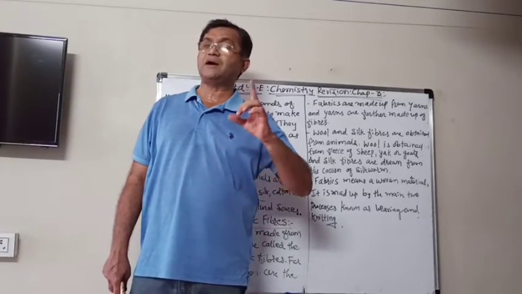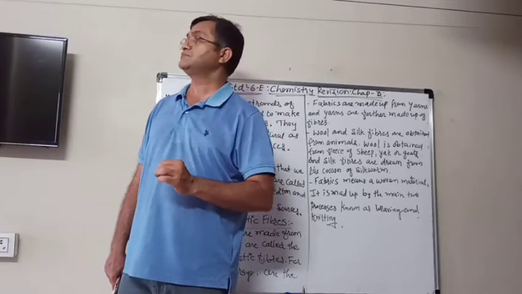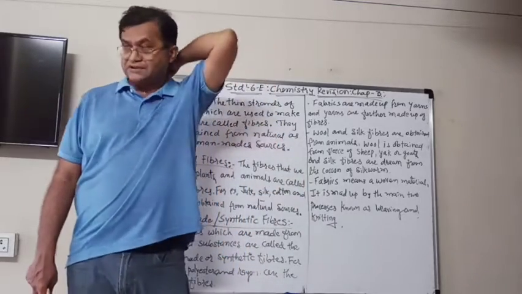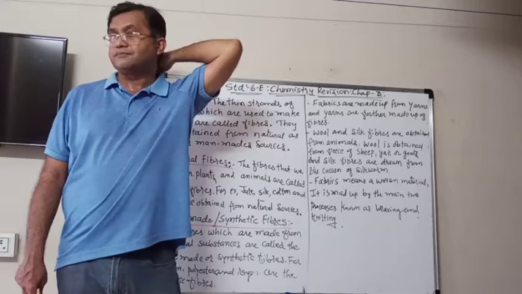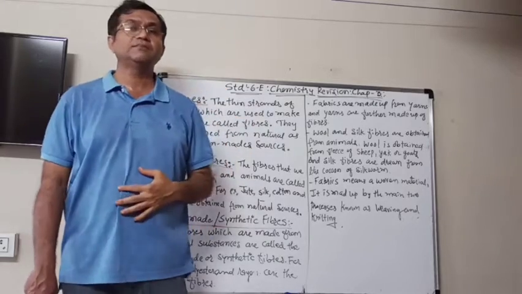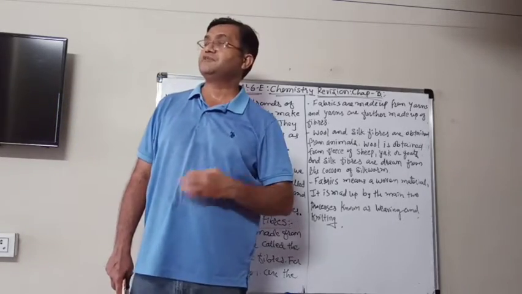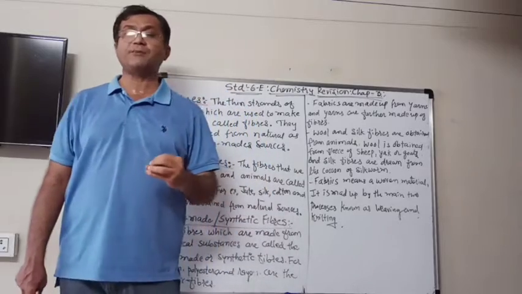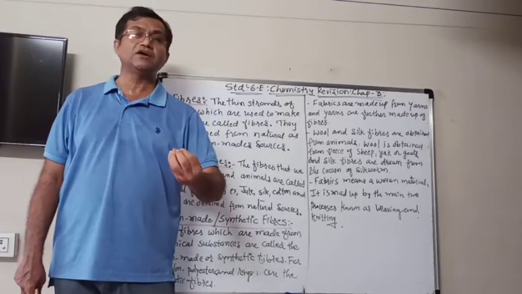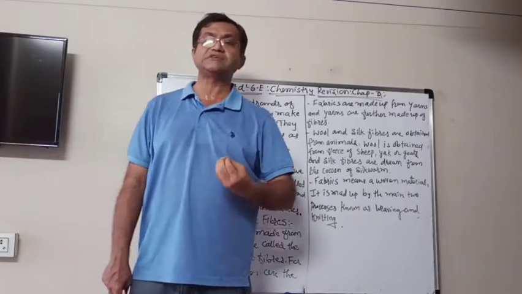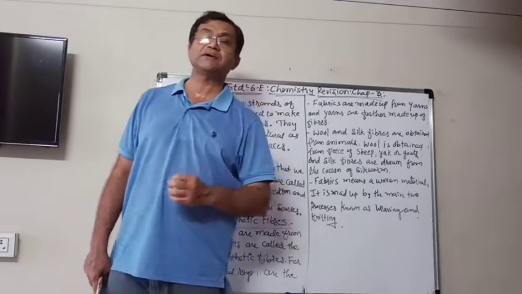So whenever you buy ready-made clothes, try to read that label inside, which shows you which type of synthetic or cotton material is used to make the fabric.